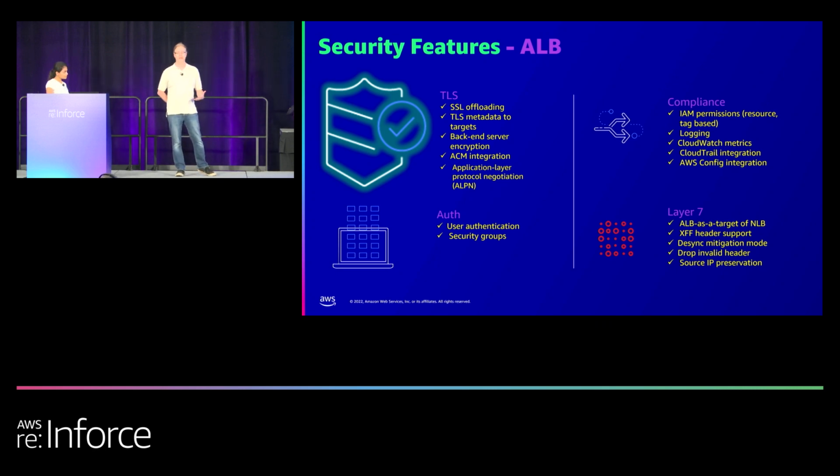Now, one of the questions we often get is, well, what kind of attestations can I get or where can I find them? There's a site called Artifact. Some of you may be familiar with it. You can grab it through the console, and you can go and search and find out what attestations you have for PCI, SOC 2, HIPAA, all of those fun things. And then you can grab that and give it to your auditor and say, hey, this is already handled for us on the infrastructure level, and then prove to them out only on the application level. So it kind of reduces that stress for auditing.